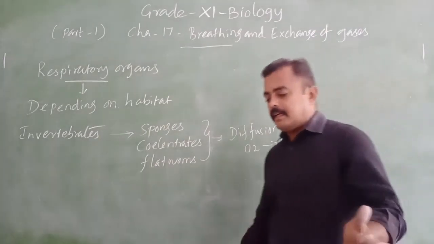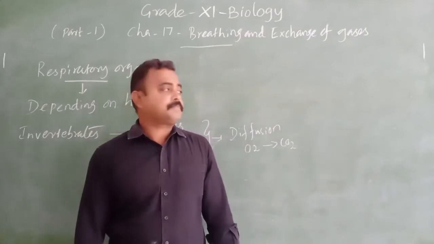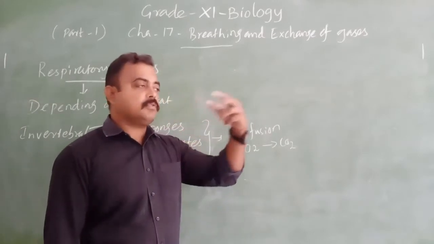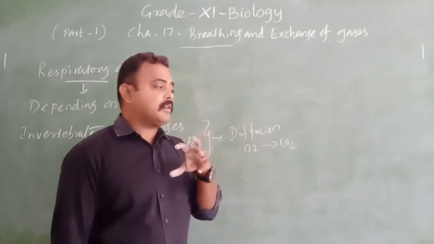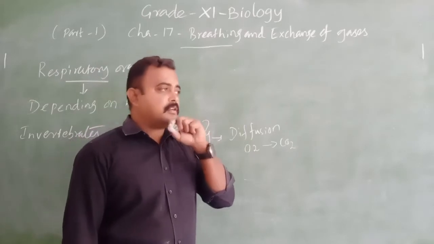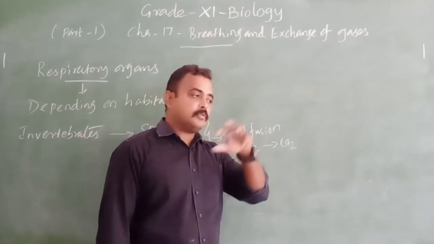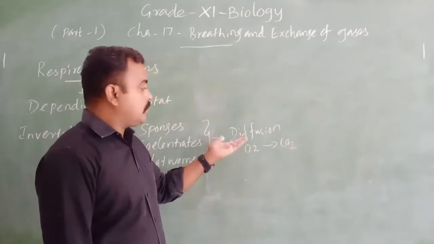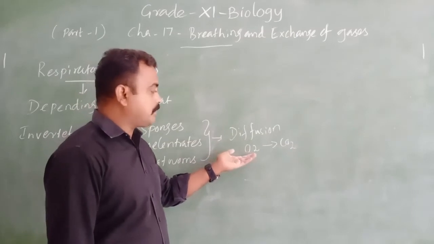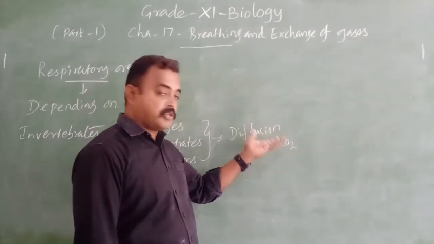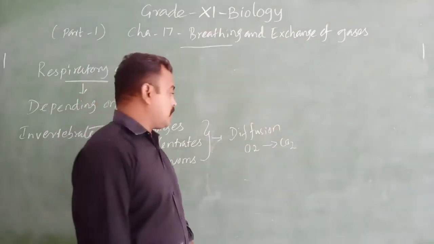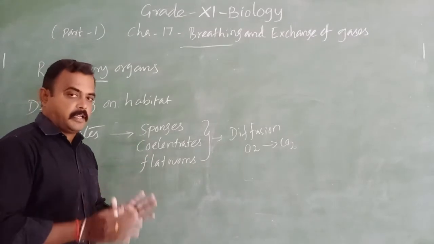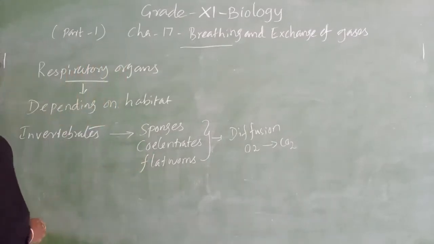I said in the last class also, diffusion is the movement of molecules from higher concentration to lower concentration, down the concentration gradient. So by diffusion, oxygen gets inside, is utilized, and carbon dioxide is released. It is one respiratory organ: the surface of the body. Right. Sponges, coelenterates, flatworms.